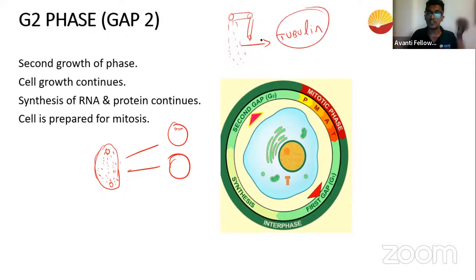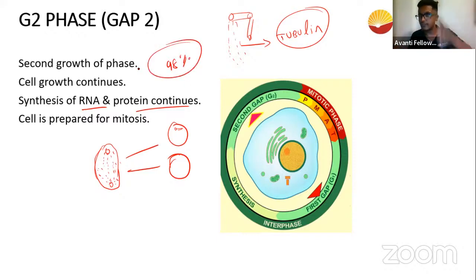It comes with the preparation of the cell before going into the mitotic division. So it has to make sure that these centrioles originate, they take their position, and we have the synthesis of a lot of RNA and proteins. Why proteins, sir? Why are we talking about proteins so much? I've told you already that proteins undertake around 98% of all your biological functions.